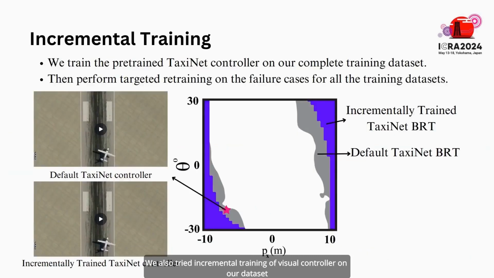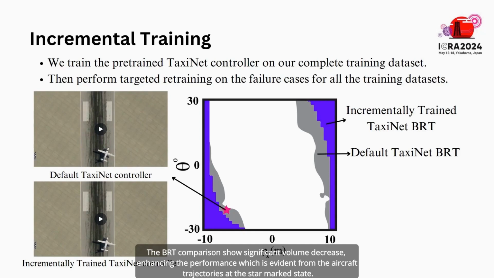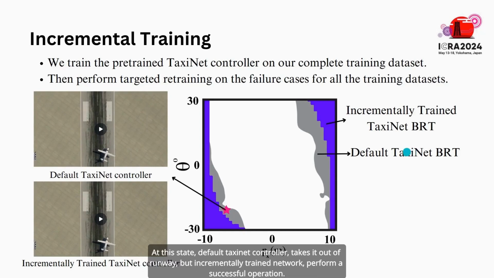We also tried incremental training of the visual controller on our dataset, where we trained the pre-trained TaxiNet on our whole training dataset, followed by targeted retraining on just the failure samples. The BRT comparison shows significant volume decrease, enhancing the performance, which is evident from the aircraft trajectories at the star marked state. At this state, the default TaxiNet controller takes it out of the runway, but the incrementally trained network performs